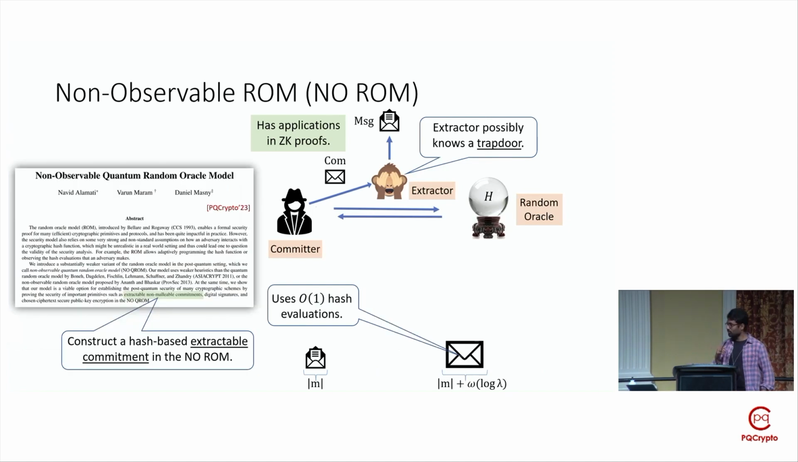But in our work, we show that this need not be the case. So specifically, we improve upon the extractable commitment scheme of Anant and Bhaskar, which, on the one hand, is significantly shorter, as in it is larger than the message only by an additive factor of log lambda and not a multiplicative factor. And it is secure and extractable in their no ROM model.